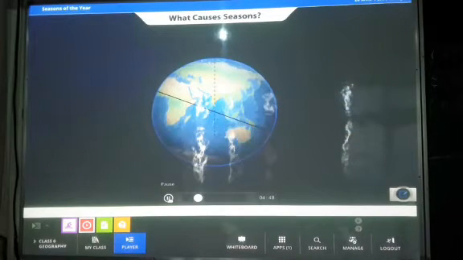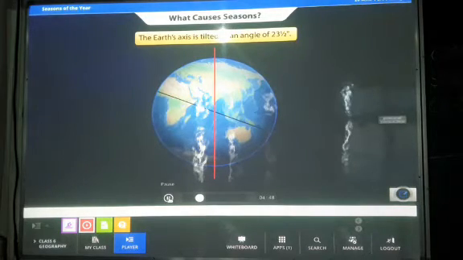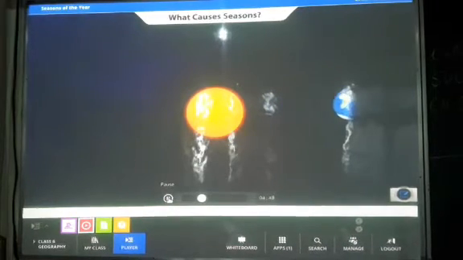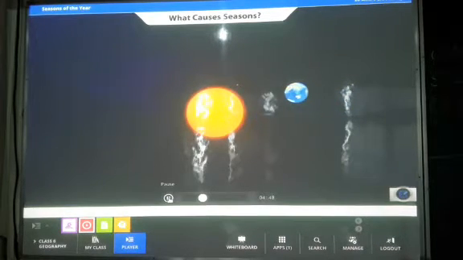You know that the earth revolves around the sun, don't you? You also know that the earth's axis is tilted at an angle of 23.5 degrees. So, as the earth moves around the sun, the amount of sunlight and heat that the two hemispheres receive changes during the year.